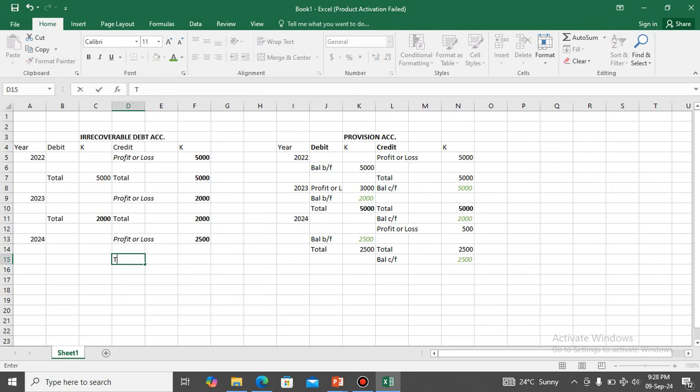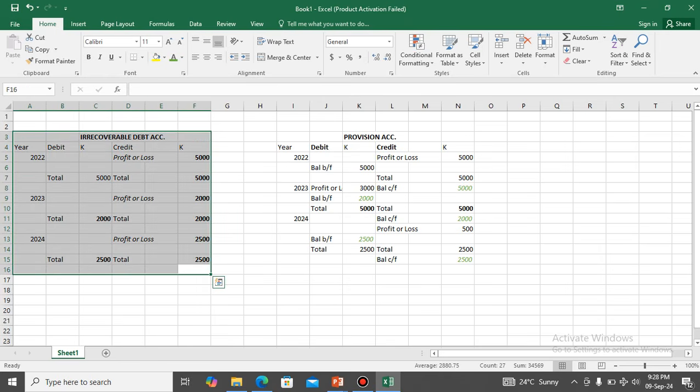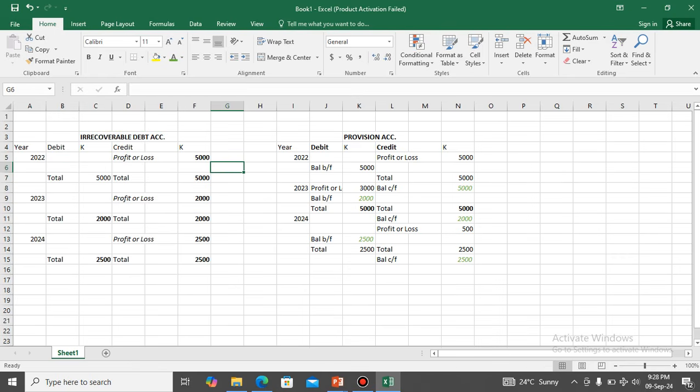So you just find the total here, 2,500, and the total there, 2,500, and then you close the account. So yeah, this is how the recoverable debts are. What you need to remember is recoverable debts, you don't carry anything forward, you don't bring anything forward. All you have to do is close the account. When you make the entry profit or loss on the credit side, this account needs to be closed.